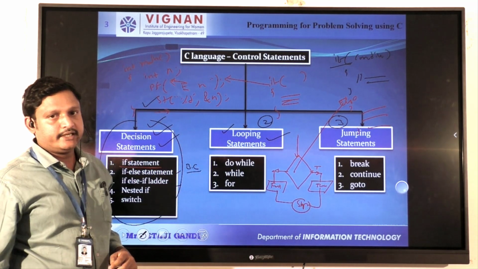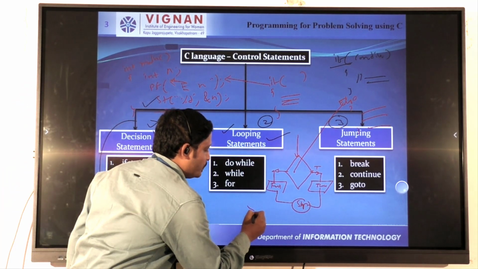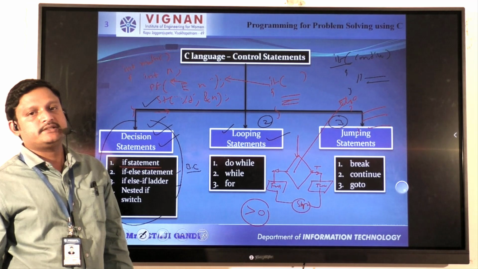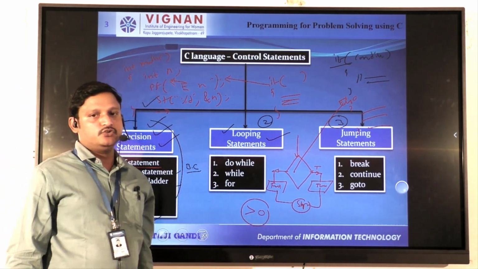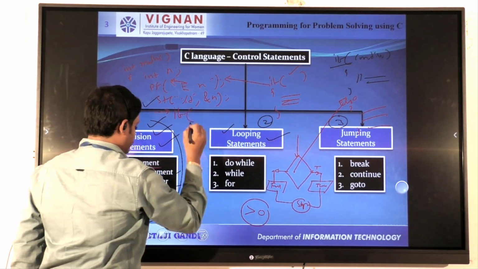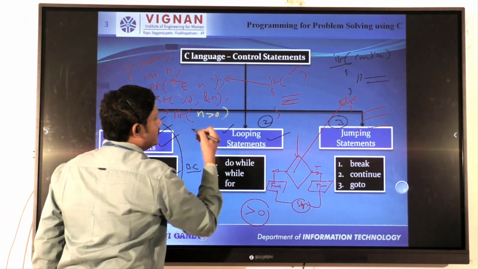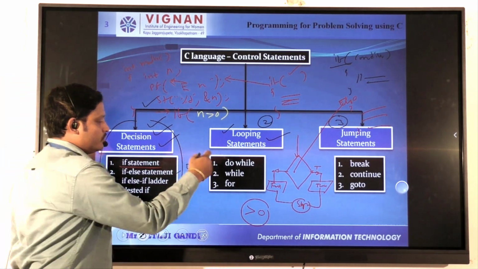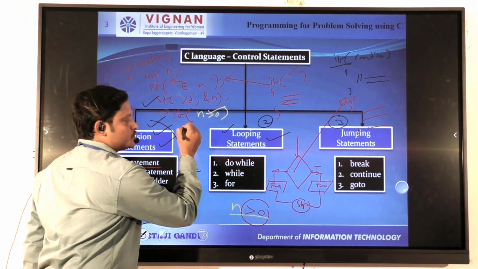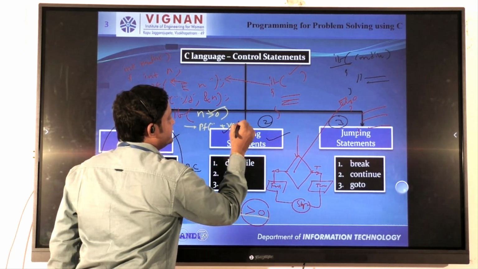So what is our program title here? Whether the given number is positive or not. The given number is positive means, according to the mathematical notation, it is greater than 0. So according to the syntactical point of view, if is a keyword, and the condition is n greater than 0. Now if the condition is true, then the true statement printf is executed: the given number is positive.